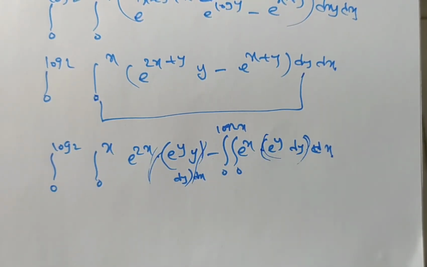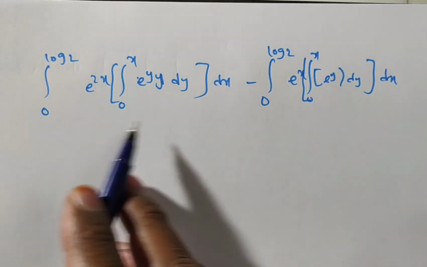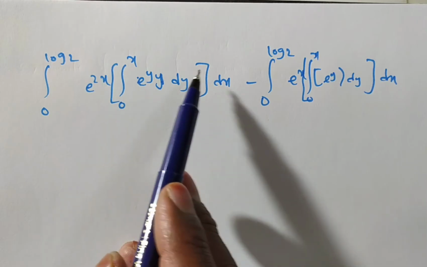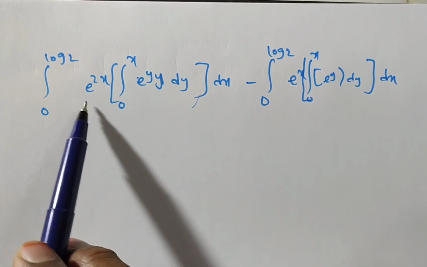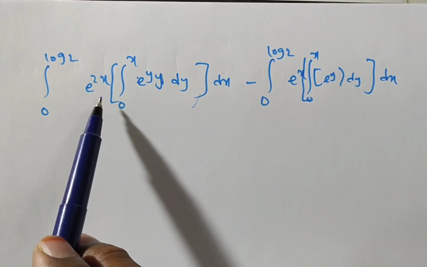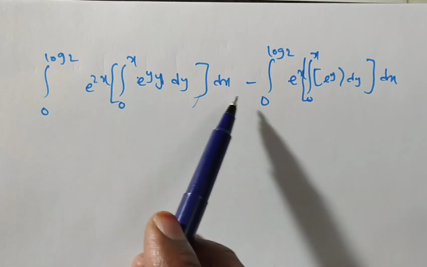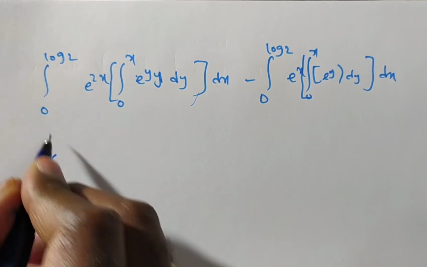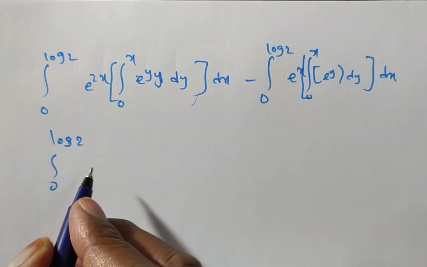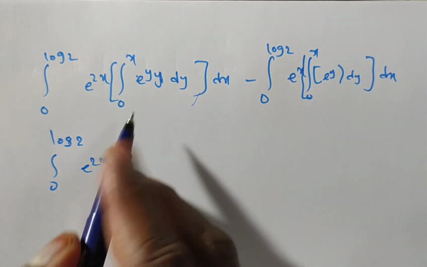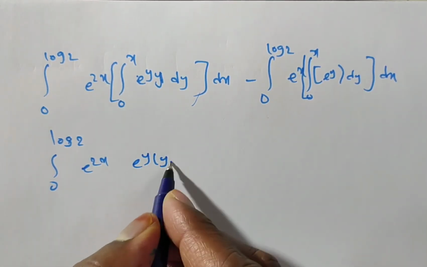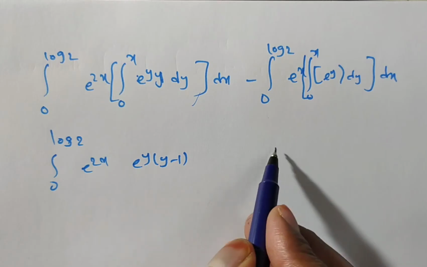Okay, now you see I have separated like this because you observe why we are integrating with respect to y, so y terms are one side, and while integrating with respect to y, x is constant only, no? So you can take left side like this. So this one also I have arranged like this. Now integrating inside we are doing, that is with respect to y. So e power 2x is e power 2x. We know that e power y into y integration is e to the power of y into y minus 1 directly. If you have a doubt, I'll tell you.